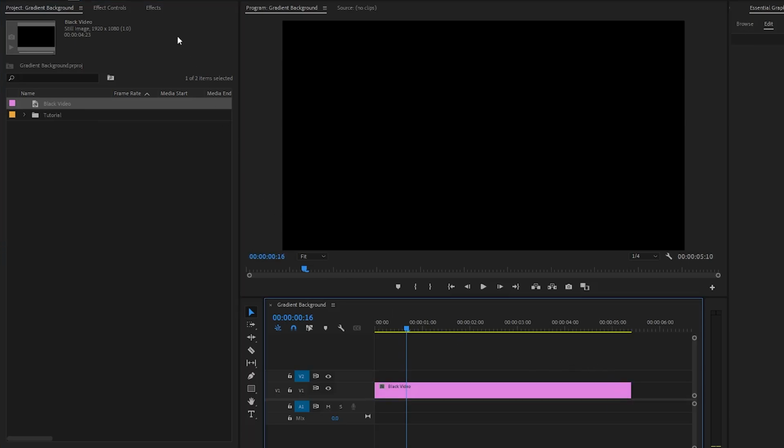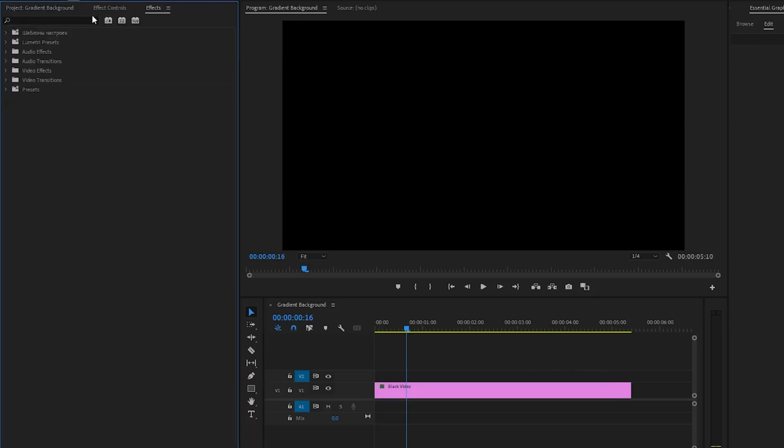After that, let's go to the Effects panel to apply an effect. Within the Effects panel, search for 4-Color Gradient. It's typically located under the Video Effects folder and then a subfolder called Generate. Now drag and drop the 4-Color Gradient effect to the black video layer.